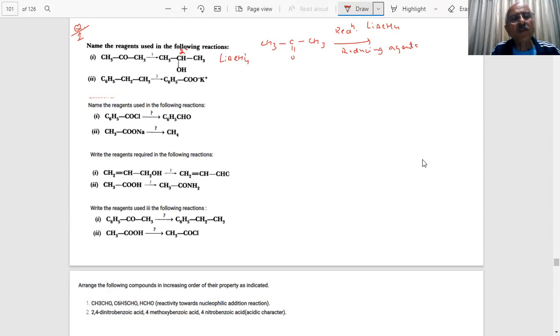C6H5, CH2, CH3, students. We must be able to write it first. For this, we have discussed the oxidation of side chains. Alkaline KMnO4, you are aware of it, students.